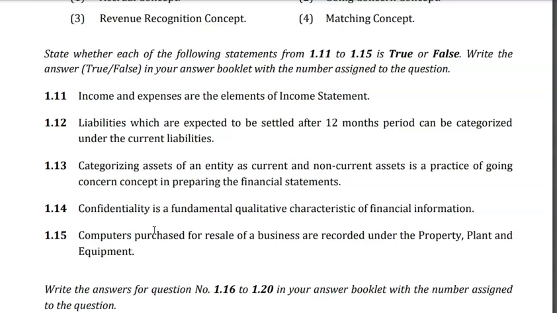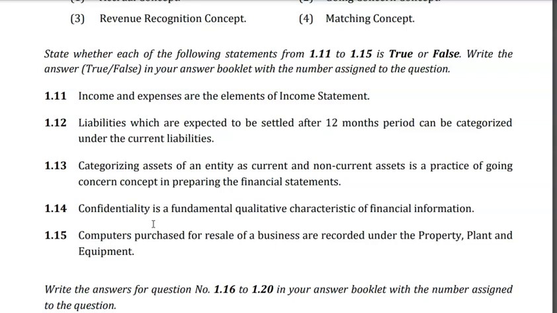Since the business will continue its operation for a foreseeable period, that is the going concern concept. There is next year for you, and the year after, so that you can categorize as current and non-current. That means your assets are going to carry forward to the next year as well, which is more than 12 months. So it's a non-current asset.